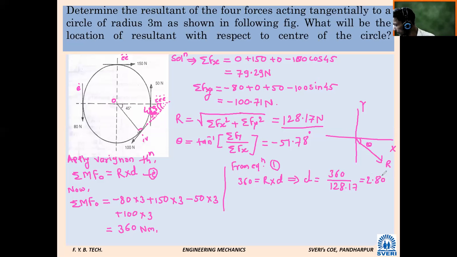If you want more accurate, 2.809 is the answer. So our D we found out.